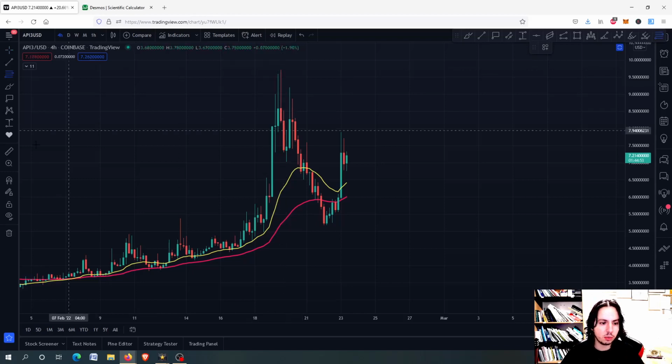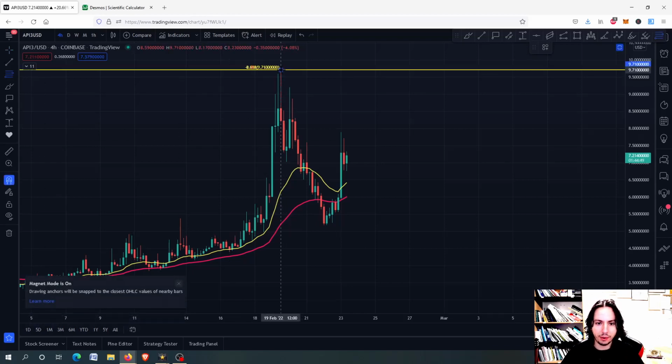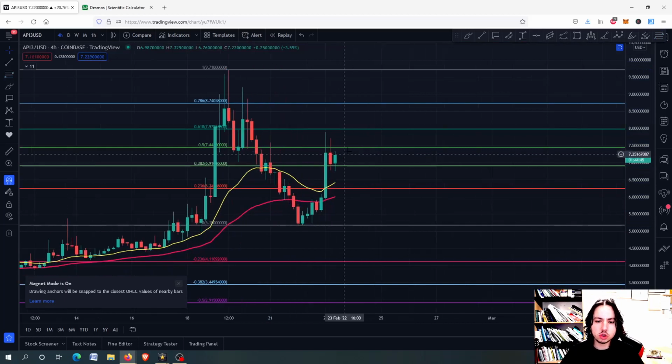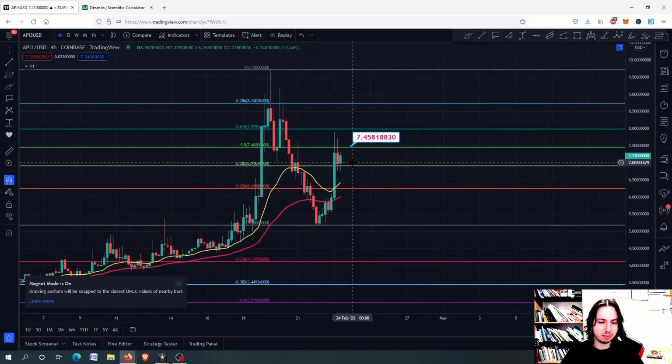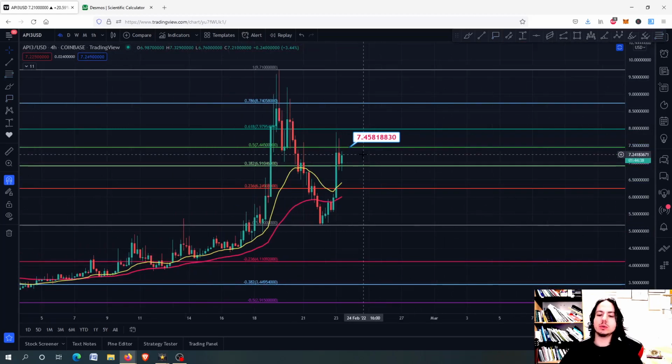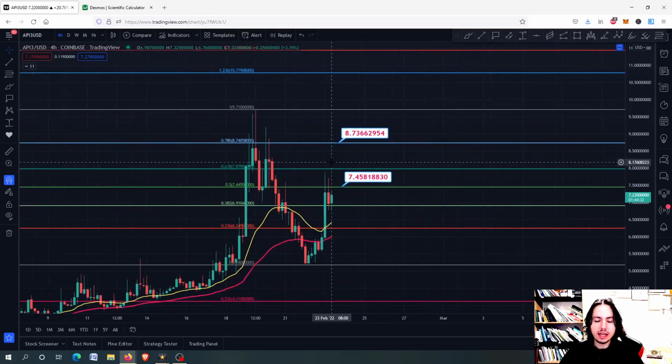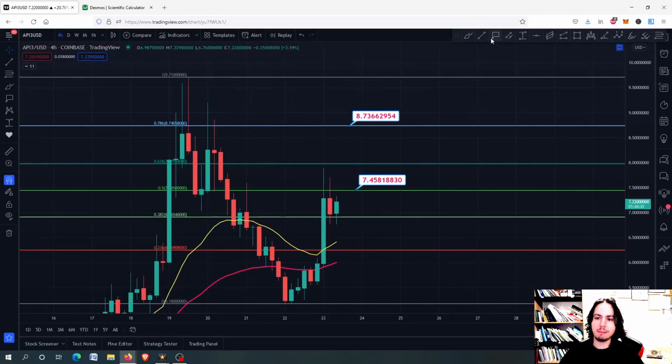So right here what we are going to do is to draw the Fibonacci retracement from the top to the bottom, and you can see that we are struggling to get past above the 0.5 Fibonacci retracement. If you ask me, I would tell you right now, if we close above the 8.74, and what I mean by closing above is that the body of the candlestick closes above this line.